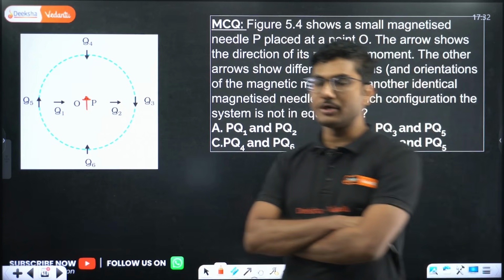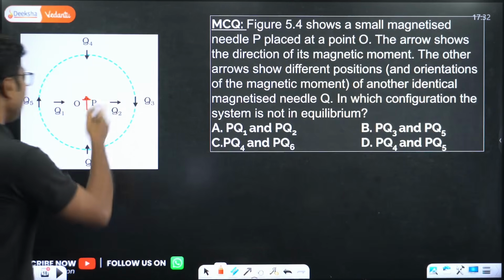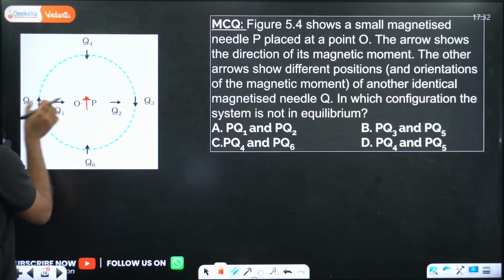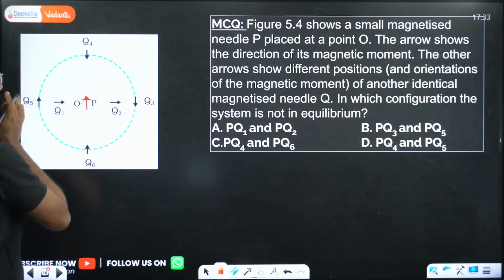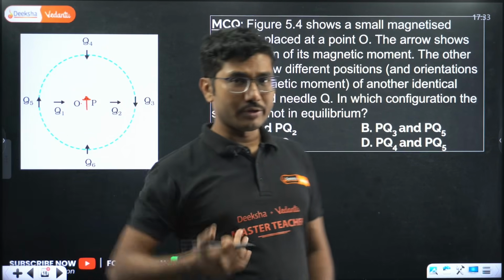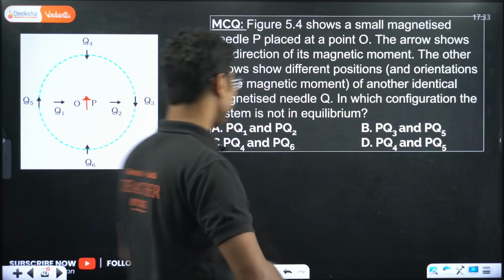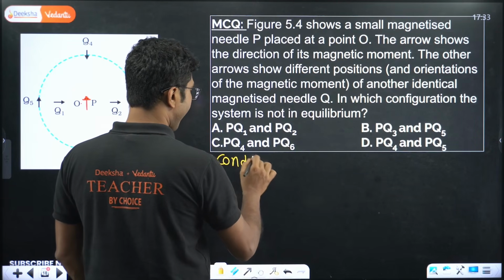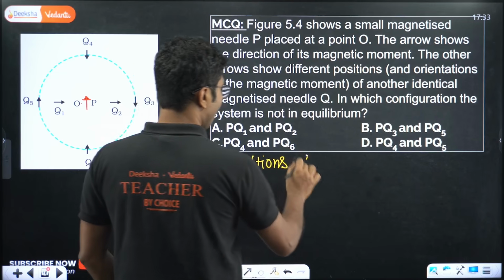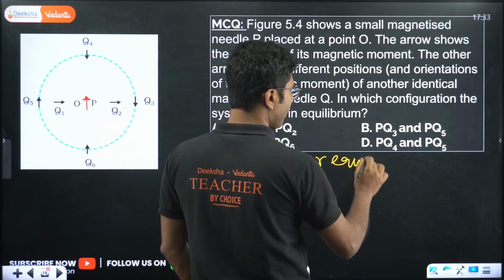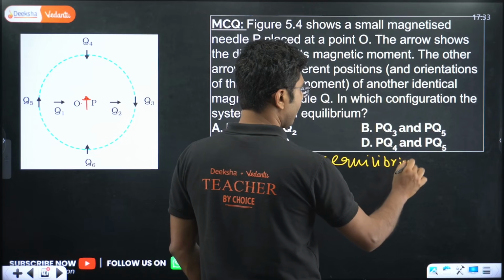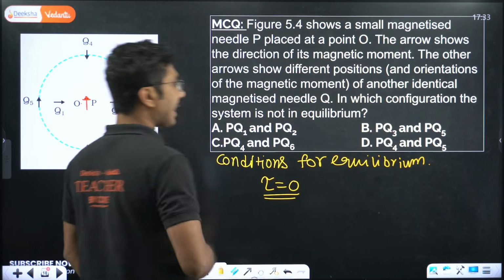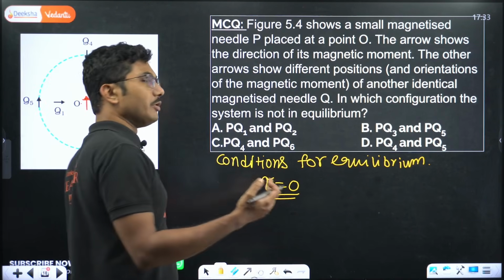So what is the condition for equilibrium? Here is a circle, that means the distances are same. Q1, Q2 are actually placed on this distance only. Now they are saying in which case the system is not in equilibrium. First of all, what are the conditions for equilibrium? First of all, the torque must be 0. If the torque acting on it is 0, then it is an equilibrium position.